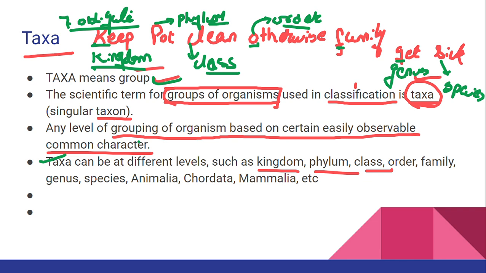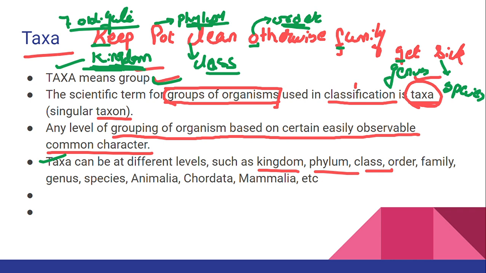So if the question is what is the need of classification, you have to write that the number of species is large. It is impossible to study so many species without classification. So we have to do grouping. That grouping is nothing but taxa. What is the example of taxa? All these 7 obligate categories are examples of taxa. Why? Because groups of organisms are present in these 7 categories.